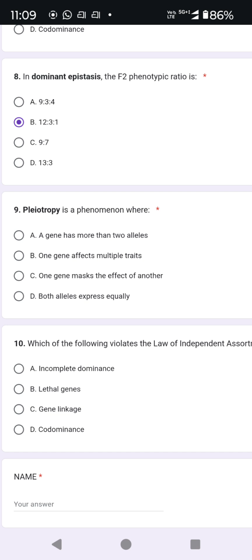Pleiotropy. A gene that has more than one allele is multiple alleles. I am giving your answer. You have said B. Okay, let's see what the answer would be.